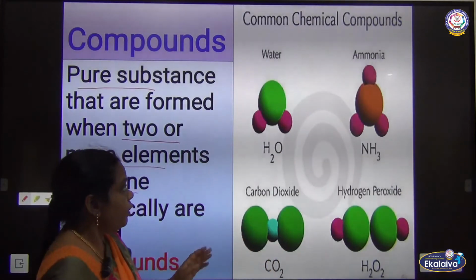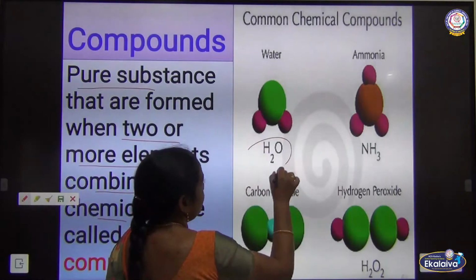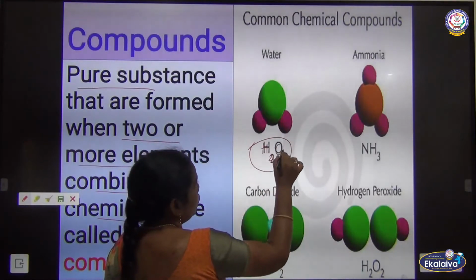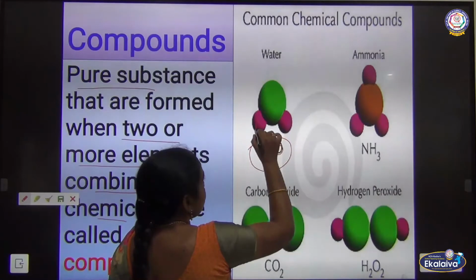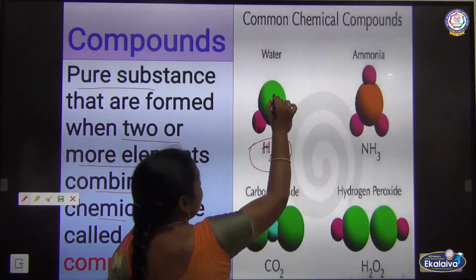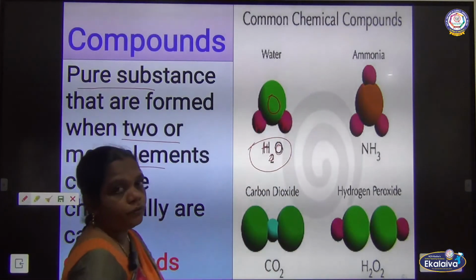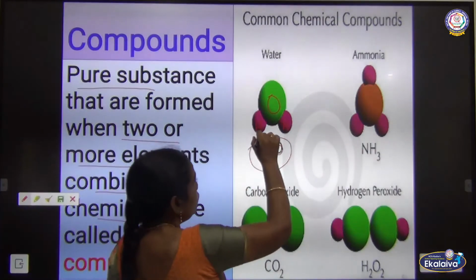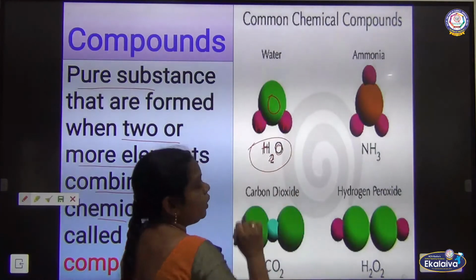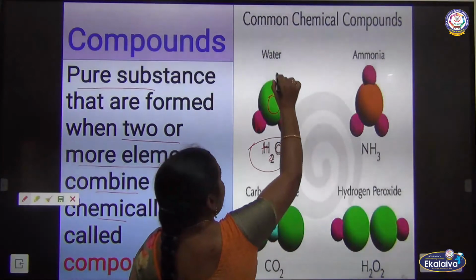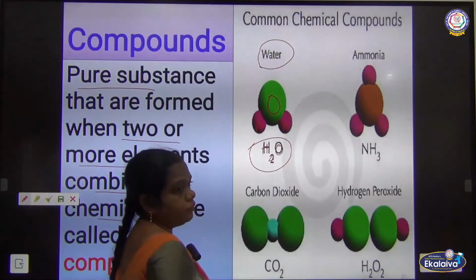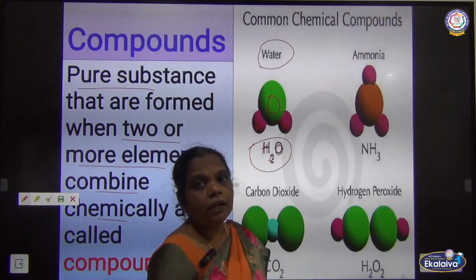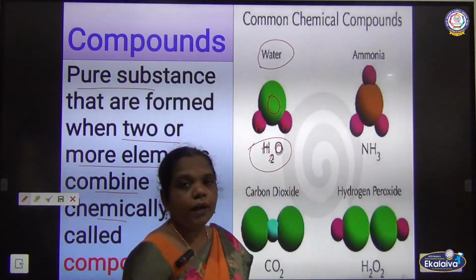So now here see the water molecule. What is the formula? H2O. H2O means two hydrogen and one oxygen. So water is formed by two hydrogen atoms and one oxygen atom to form a compound called what? Water. And these are all combined chemically by a chemical bond.